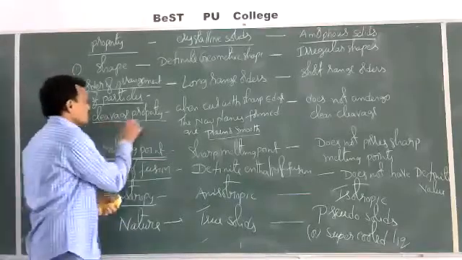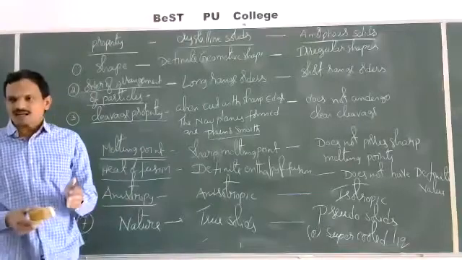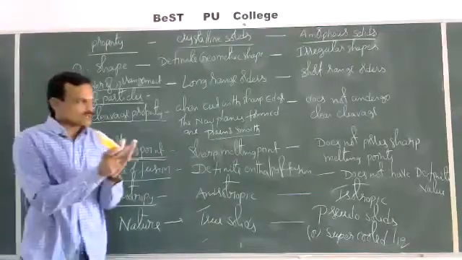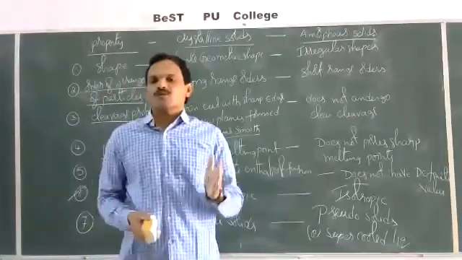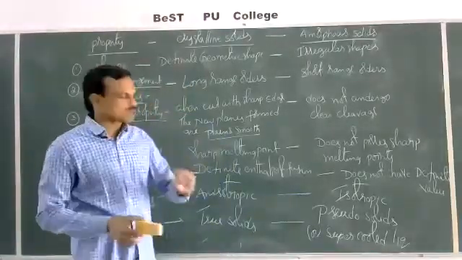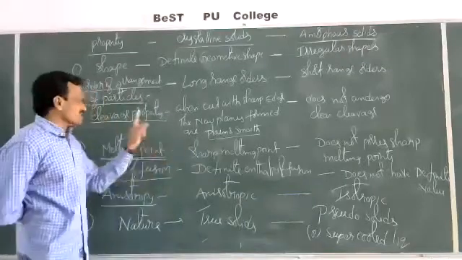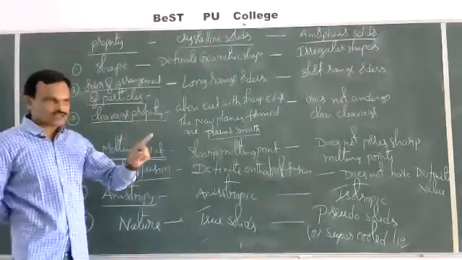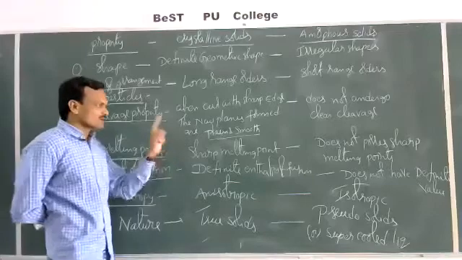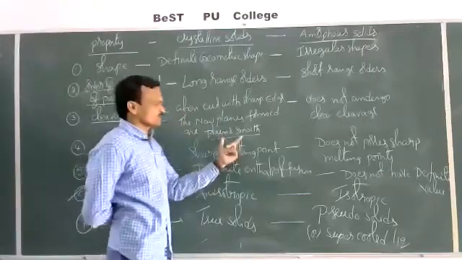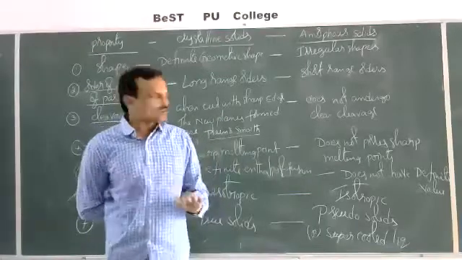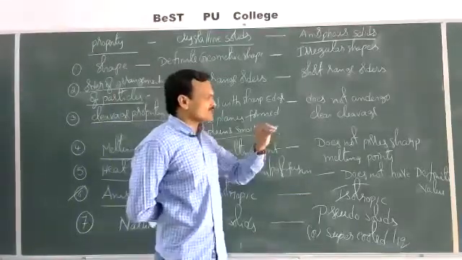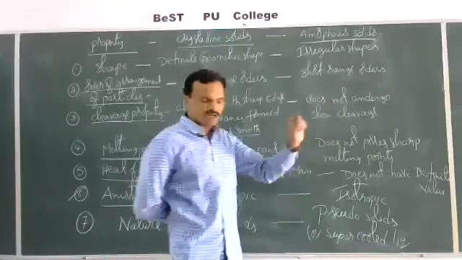Cleavage property. When crystalline solids are cut with a sharp edge, they split into two parts, and the two new surfaces that are formed are plane and smooth. Means crystalline solids undergo cleavage and form two surfaces which are plane and smooth. In case of amorphous solids, they do not undergo clear cleavage, they undergo irregular cleavage.